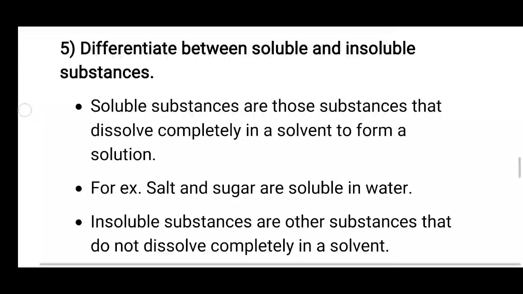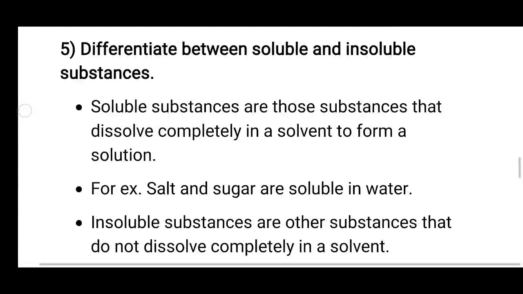तो soluble substances किसे कहते हैं? Now soluble substances means what? Those substances जो solvent में completely dissolve हो जाते हैं, right? जो substances completely water में dissolve हो जाते हैं उसको हम कहते हैं soluble substances. Now for example, salt and sugar are soluble in water. So salt and sugar जो है वो water में बहुत अच्छी तरीके से dissolve हो जाते हैं. That is why salt and sugar are soluble substances, right?